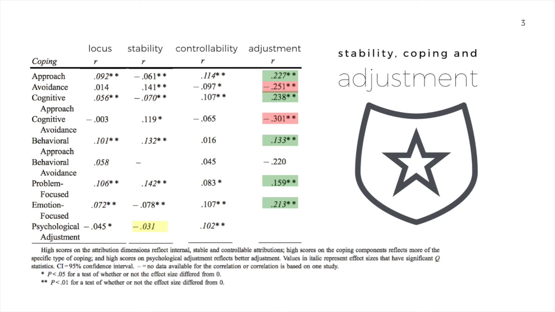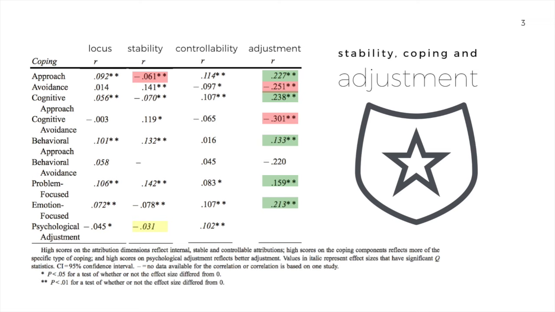However, there does seem to be some information here about how it affects people's coping. A lot of these relationships are significant. Remember that approach coping is generally a good thing, it leads to better psychological adjustment, and avoidance coping is generally a bad thing, that leads to worse psychological adjustment. Stability here has a negative relationship with the good type of adjustment. This means that more stable attributions lead to poorer coping strategies.